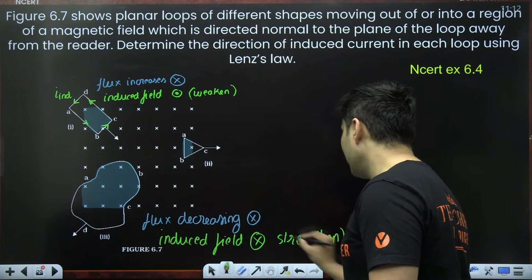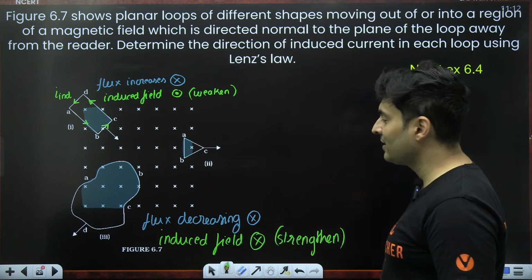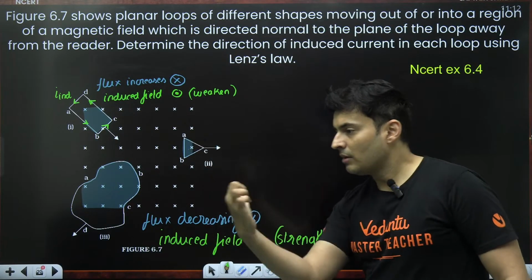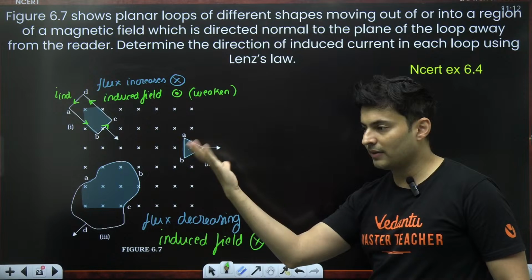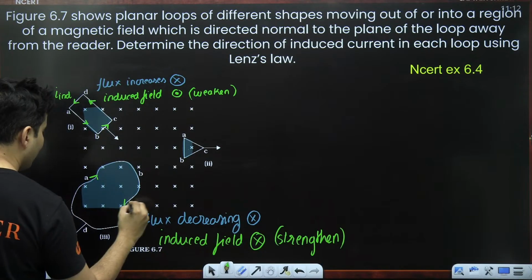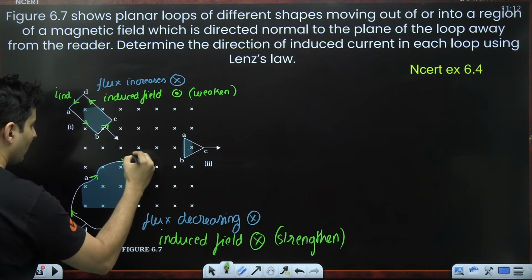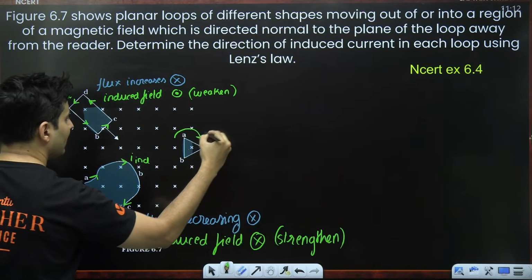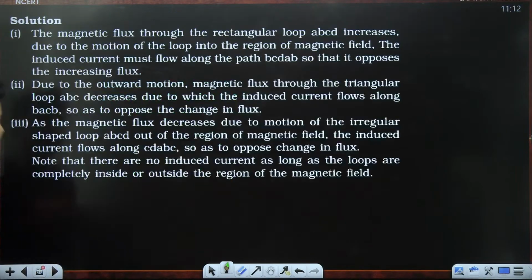Strengthen you means the field should be inside. Field is inside, take your thumb, put it inside the plane of the board, see how your fingers are turning. Clockwise, guys. So you will see a clockwise current which will be set up inside. Even here, the induced current will be in the clockwise direction. Current flows along BACB, and here also the same thing that they have mentioned. Now magnetic flux decreases. There is no induced EMF as long as the loops are completely inside or outside.